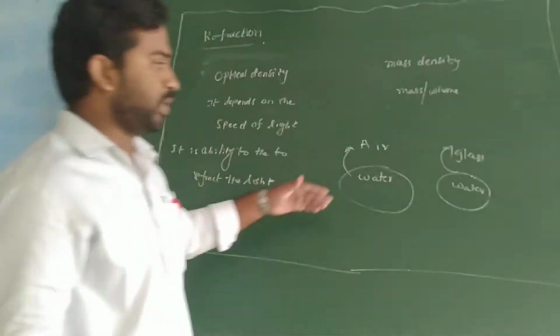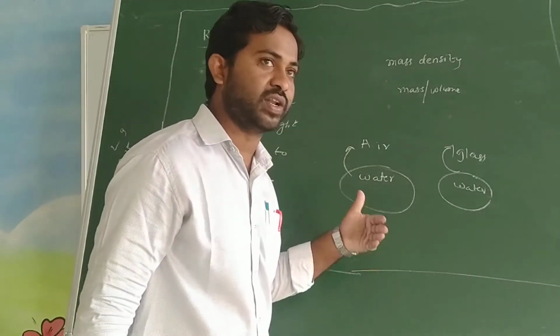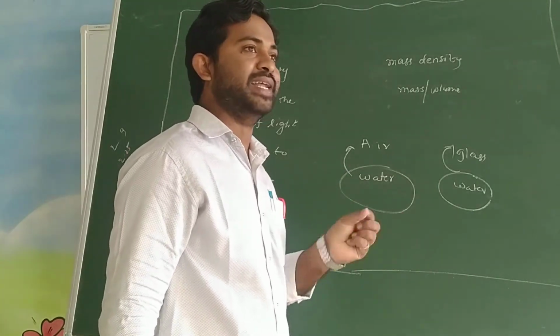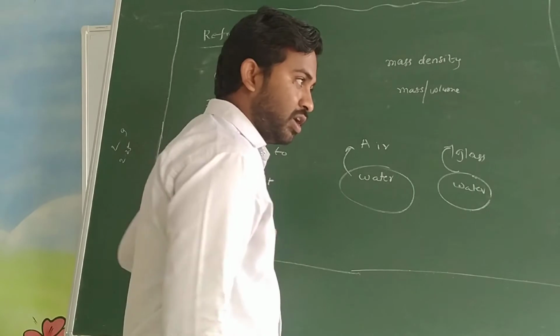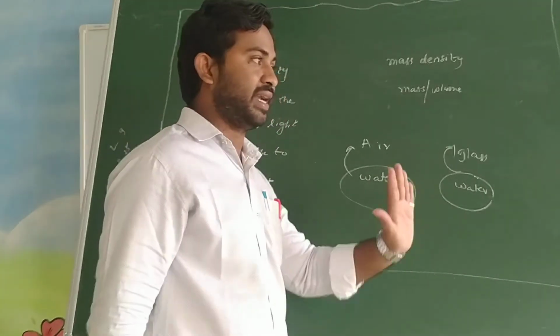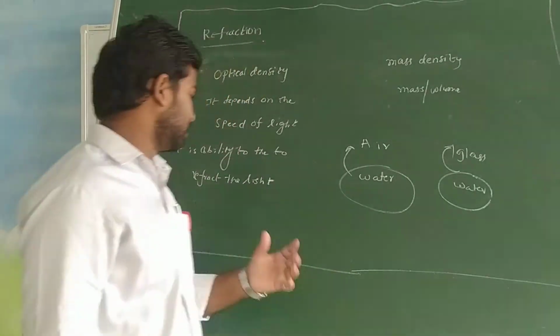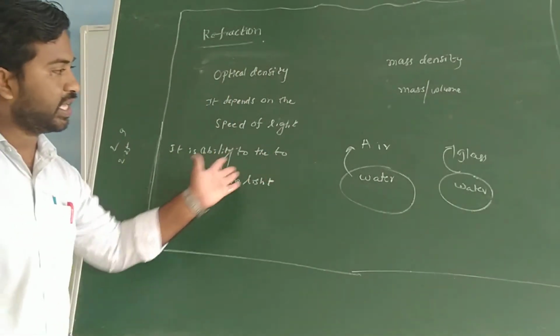It is nothing but the speed of light. For a particular medium with higher optical density, the speed of light decreases, which means the light ray does not go that fast. That is its ability to refract the light.